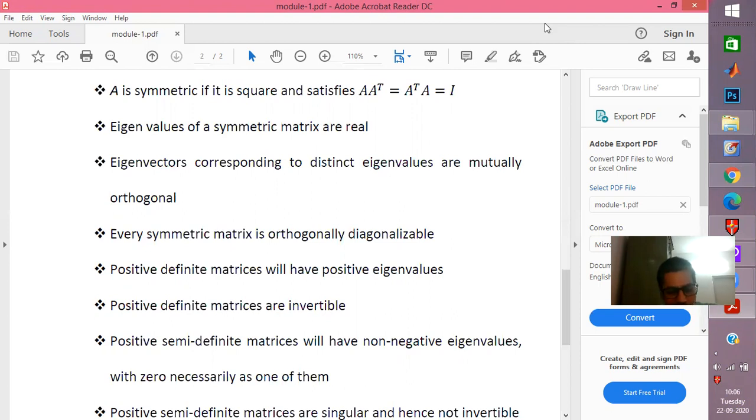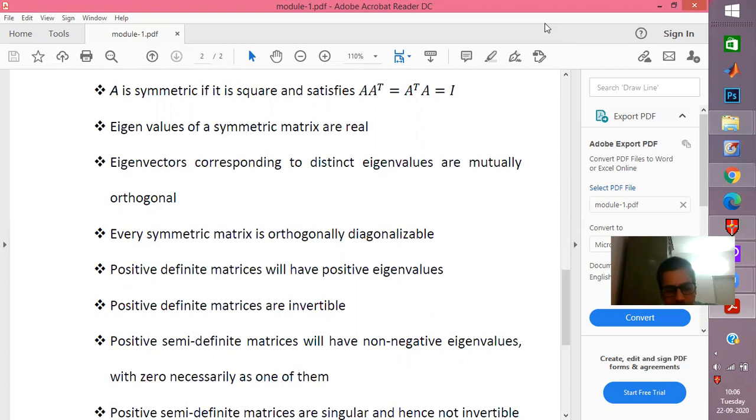Now, we have to emphasize the importance of mutually orthogonal eigenvectors because that plays a very important part in certain decomposition techniques, plus the applicability of such behavior of eigenvectors. Now, every symmetric matrix is orthogonally diagonalizable.